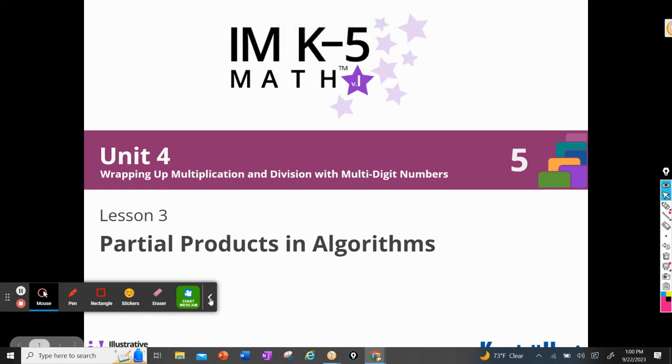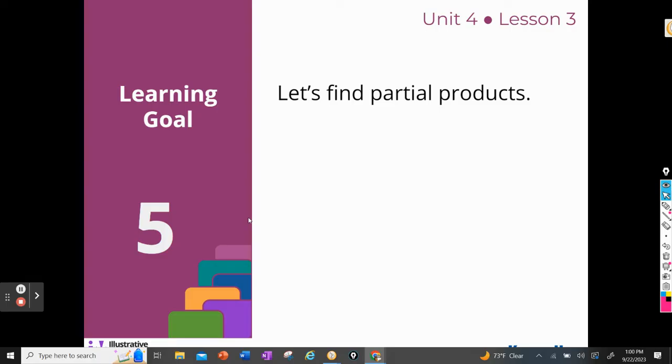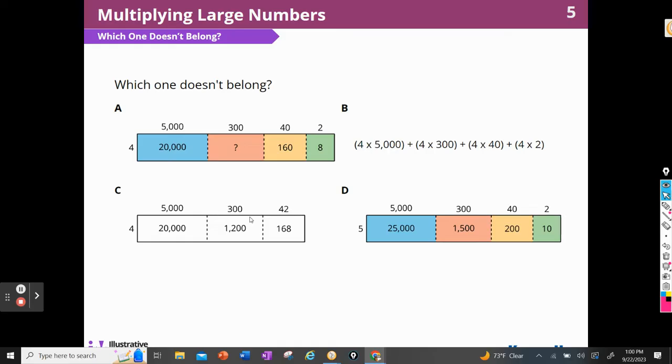All right, fifth graders, today we are going to be viewing Unit 4, Lesson 3, Partial Products in Algorithms. Let's find some partial products. We're going to do a warm-up today. Which one doesn't belong? Which one doesn't belong?